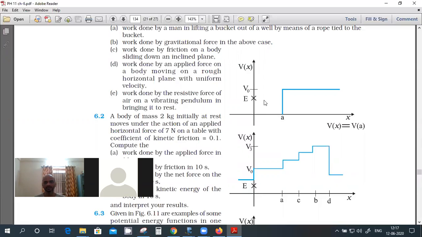The total energy of the mass is at this level, so the mass will not come out of this well. It will come up to this point, the velocity becomes zero, and it will not go beyond this.